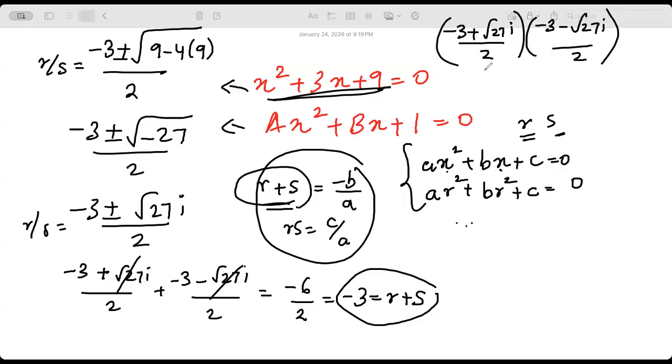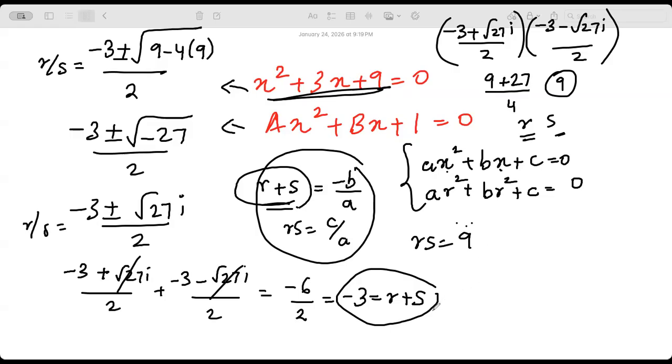A plus b, a minus b. A square minus b square becomes 27i square, which is plus 27 by 4, isn't it? Now 27 plus 9 is 36 by 4, which is a 9, correct? Now RS is equal to 9, correct?